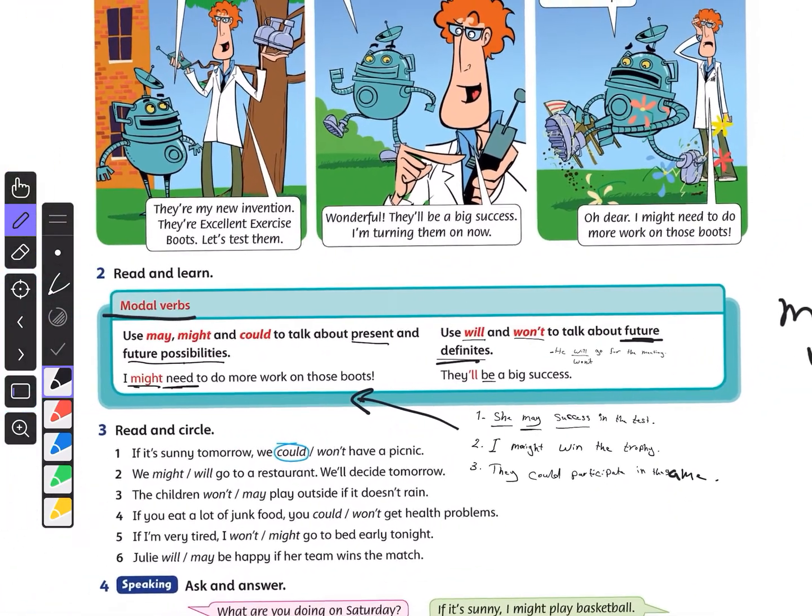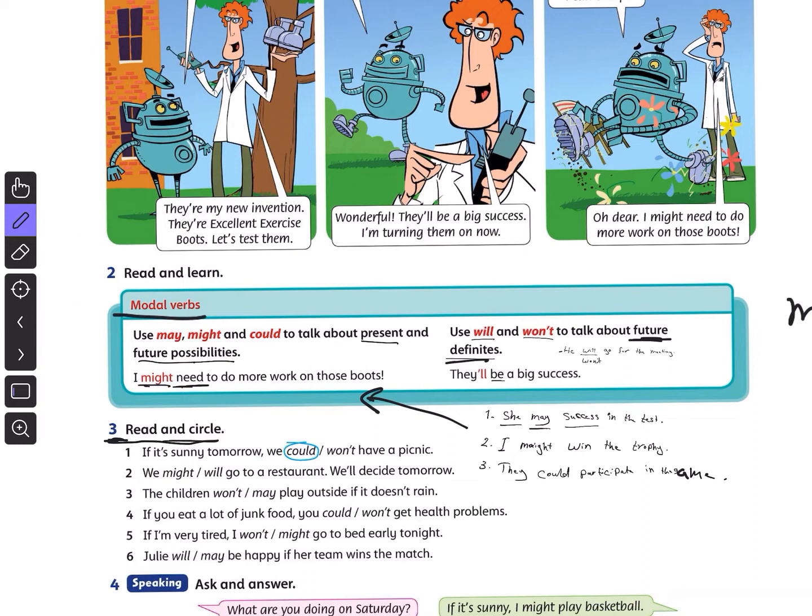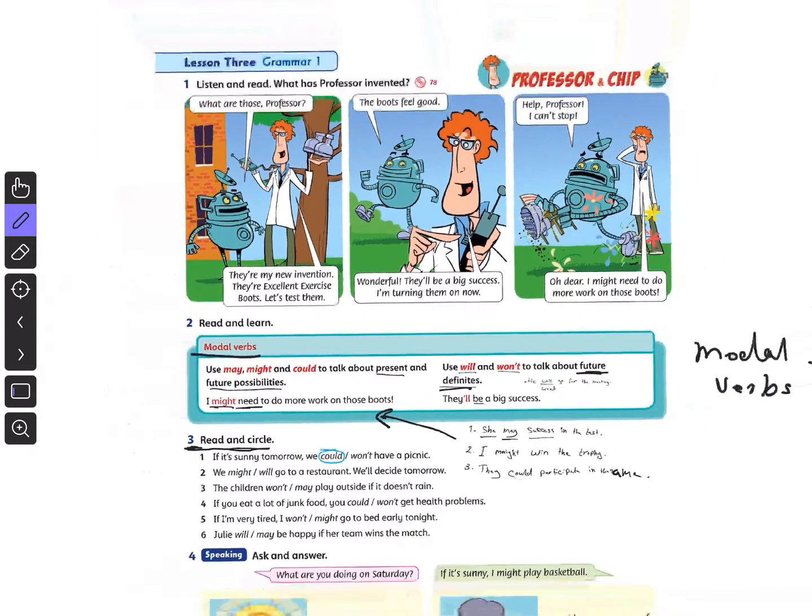I hope you understand it all, and it's an exercise. You can do it and try to choose the right answer, and show me whether you understand the topic or not. Thanks for this one. Now we have another part.